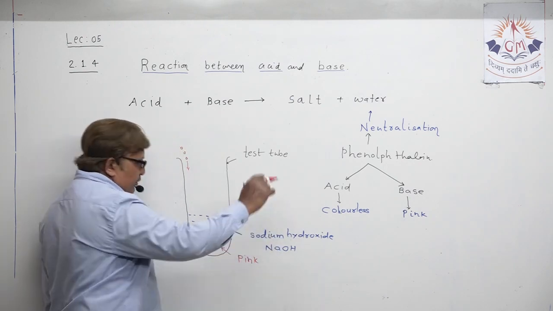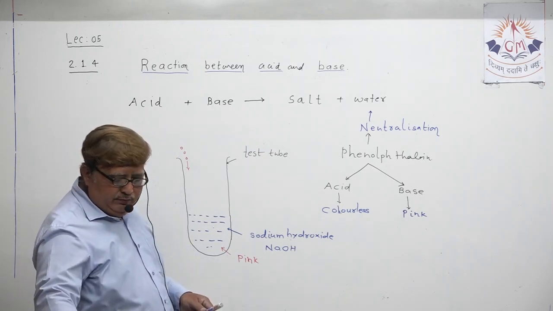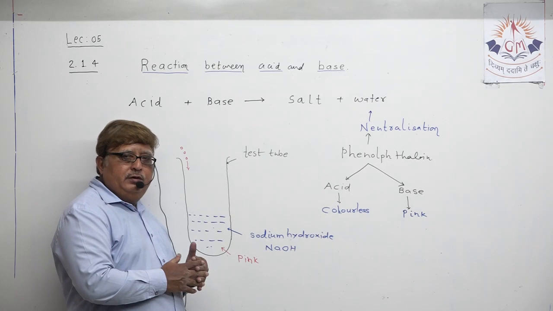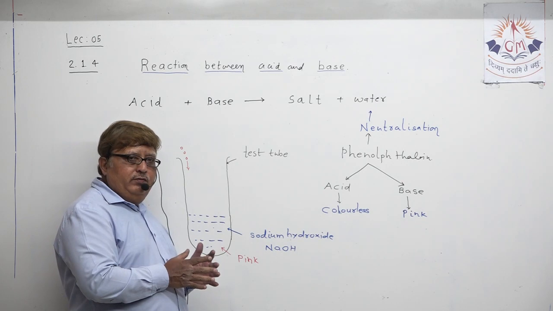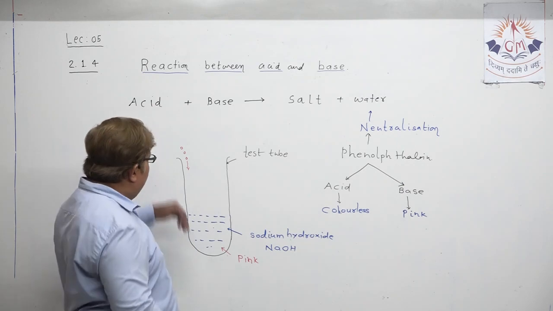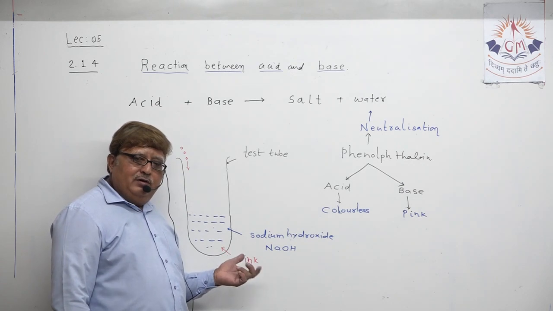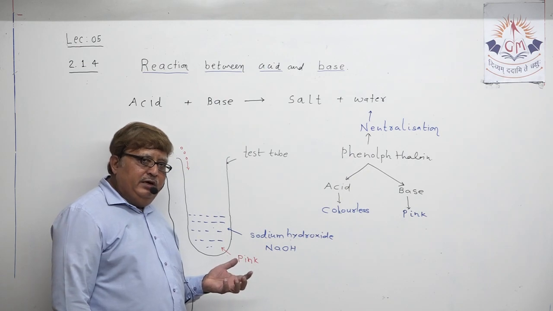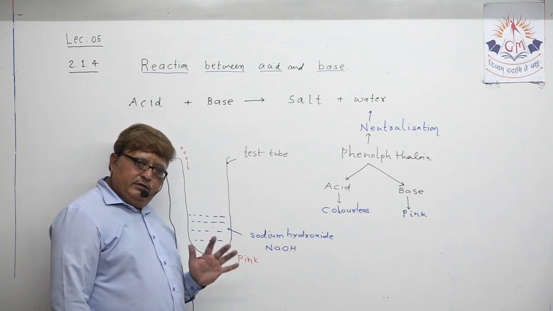Just try to understand what we have done. We have taken a test tube. In the test tube, we have taken sodium hydroxide solution, one of the strong bases. Then, because we want to study the neutralization of acid and base, we have added few drops of phenolphthalein indicator. So that transparent looking liquid of sodium hydroxide immediately turns pink in color, because phenolphthalein always imparts pink color with base. This is enough.